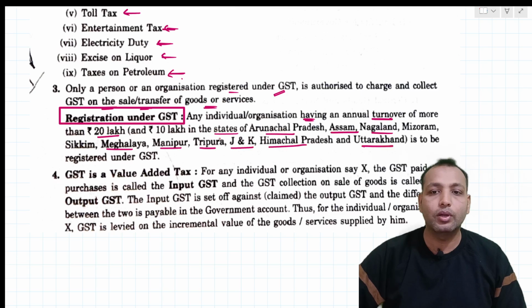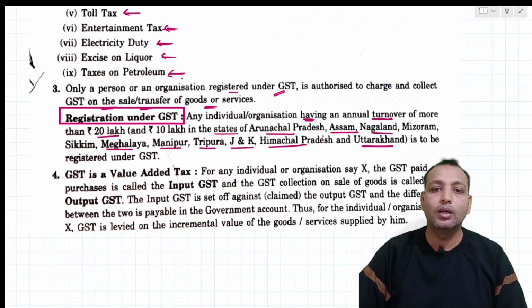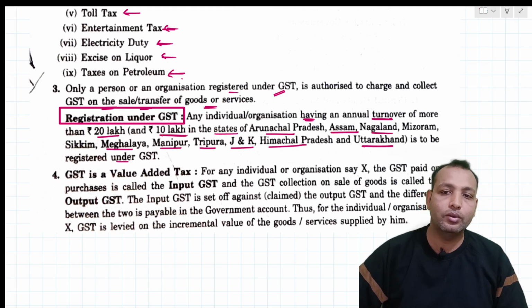In other states it is 20 lakhs, but in these states they will collect from 10 lakhs only, to be registered under GST.